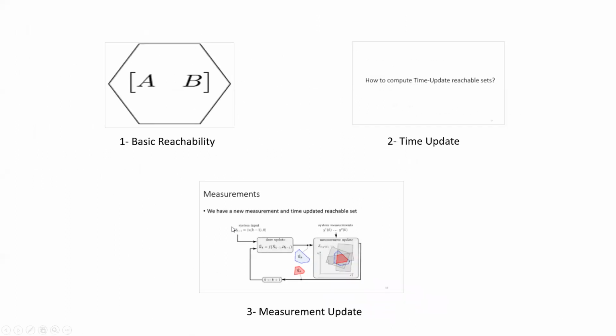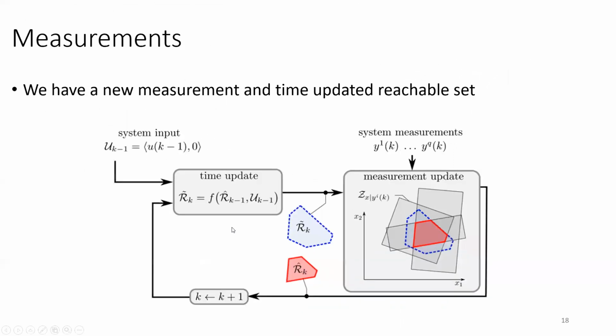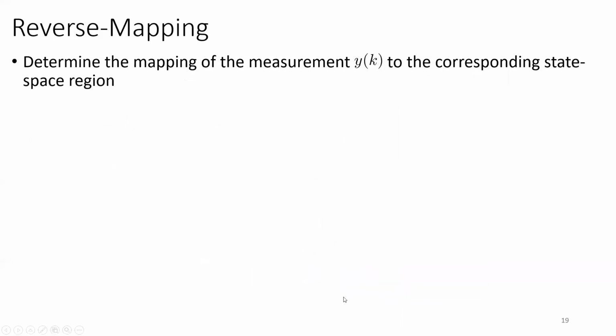Next, let's compute the measurement update step. So we have the time update reachable set, and we do the intersection with the measurement set using two different approaches to compute the reachable set after the measurement update step. The first one depends on reverse mapping, where we determine the mapping of the measurement to the corresponding state space region as we have done before.